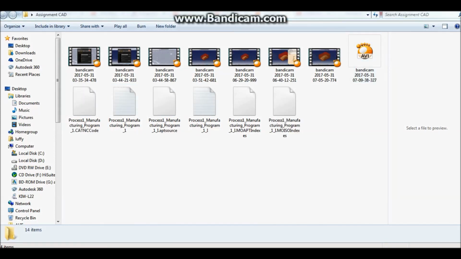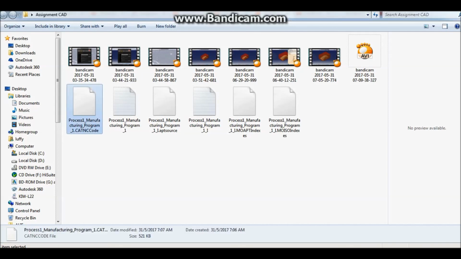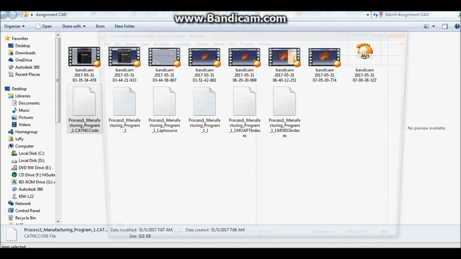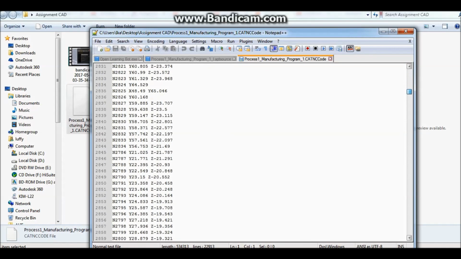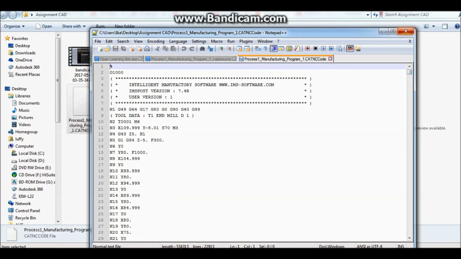So this is the NC code that is generated in the notepad. You can see all the data of the machining process stated on this notepad, and then there you go, we are now finished. So thank you.